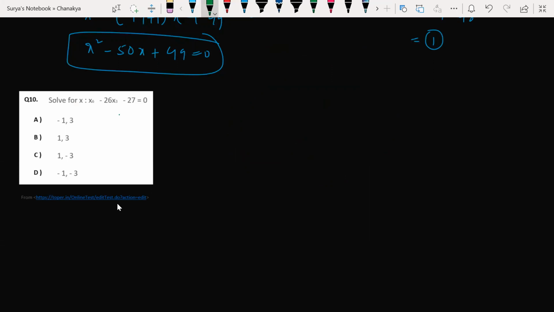Now look at this. Beta, let me write the question again. It is x to the power of 6 minus 26 x cube minus 27 is equal to 0. This is the equation we have to solve. What type of equation is this? This is a 6th degree equation. Am I correct?